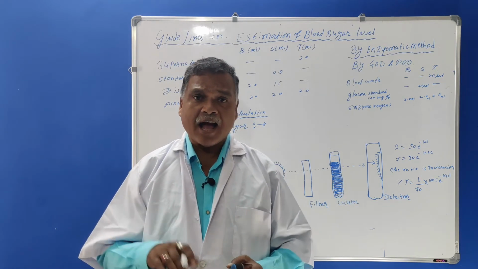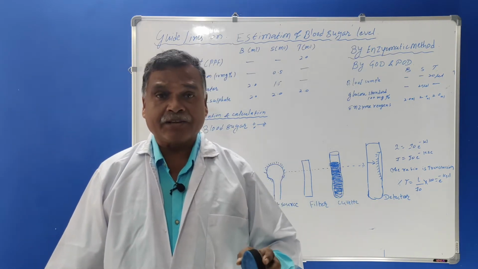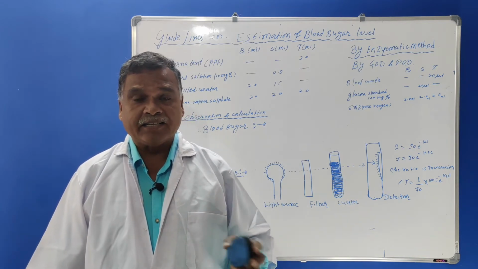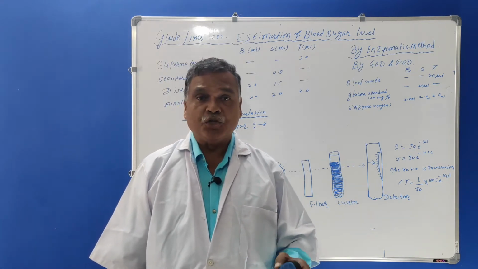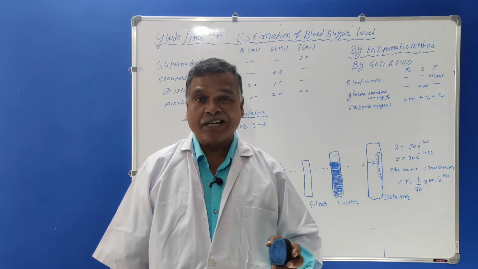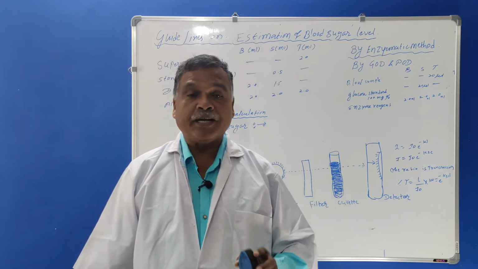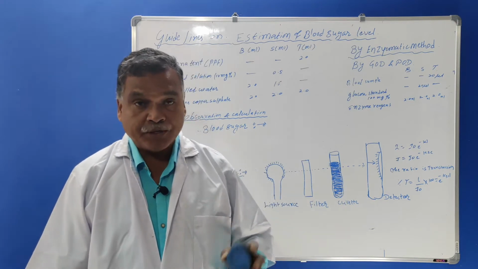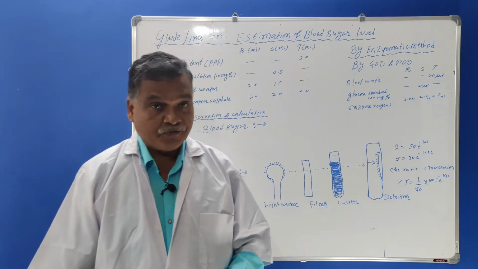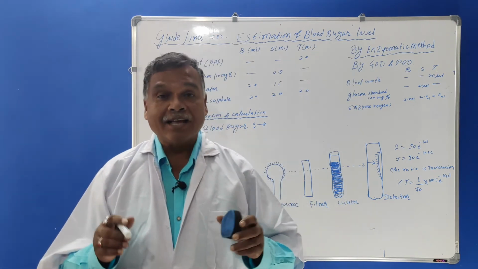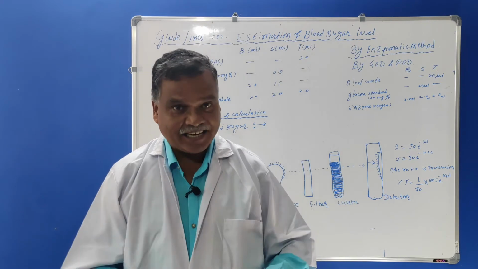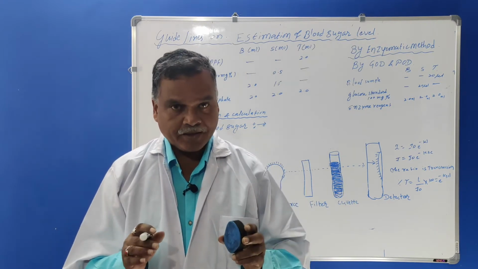This blood sugar level can also be done in case of the enzymatic method. The enzymatic method is called the GOD and POD. What is GOD? Glucose oxidase method. What is POD? Peroxidase method. So here we can see first why this estimation is necessary or important.